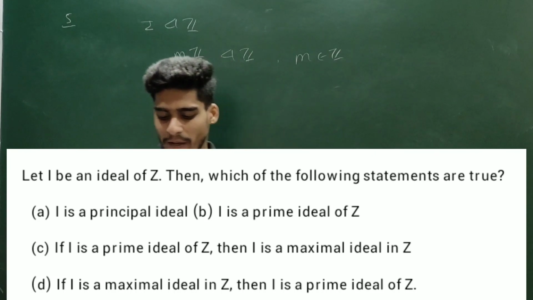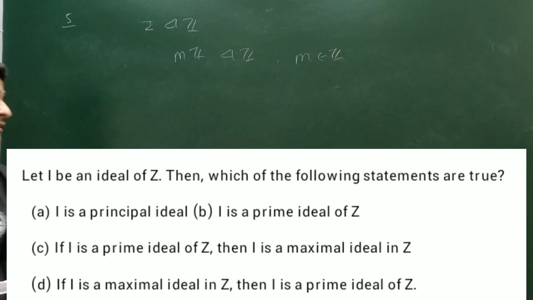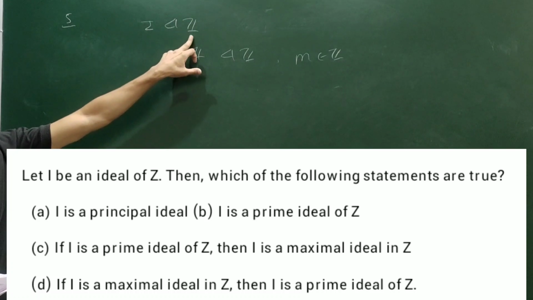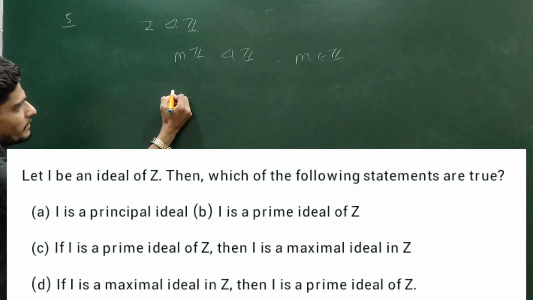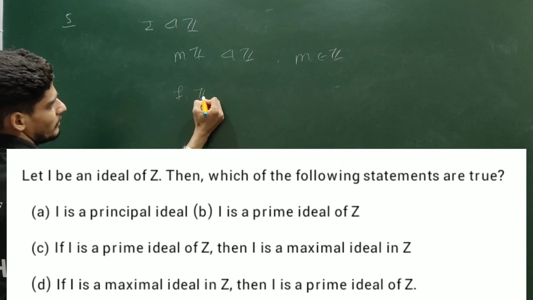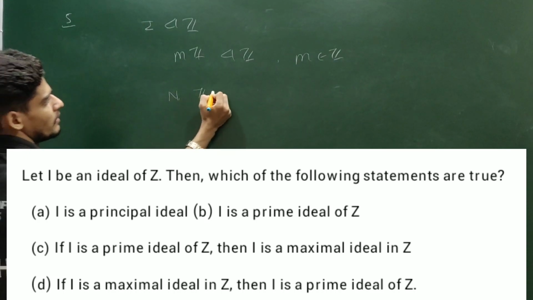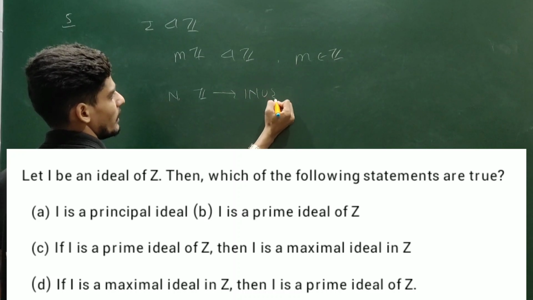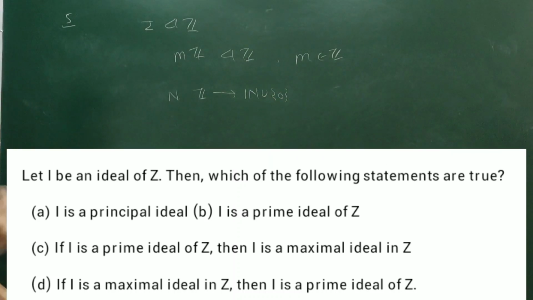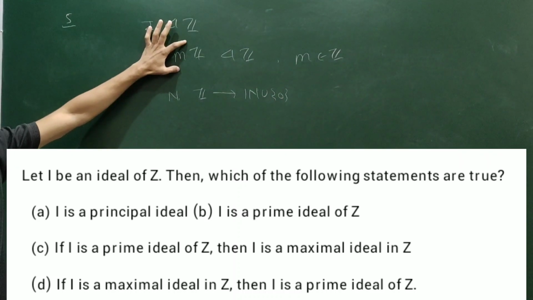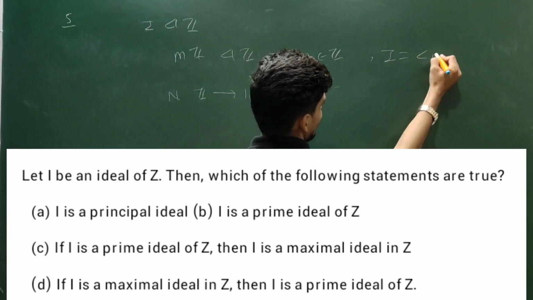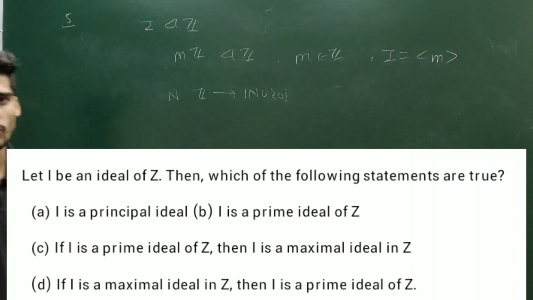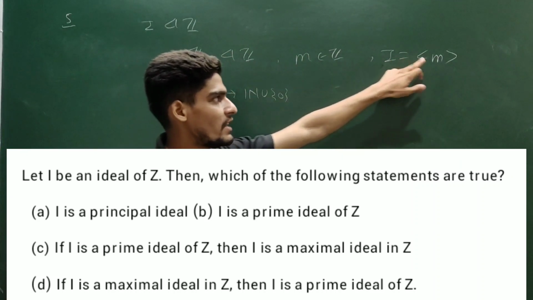Option A, I is a principal ideal. If I say Z is a principal ideal domain, then I am done, because I am defining a function N from Z to natural numbers union 0, and you can easily verify each ideal is of this form. So I can say each ideal is generated by m. From here you can also observe each ideal is a principal ideal.